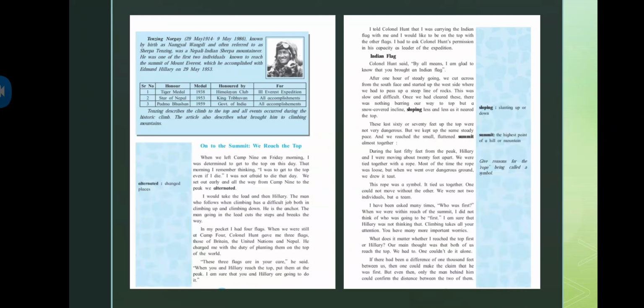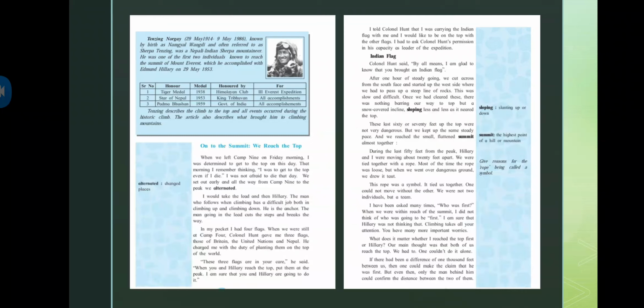He was born in the year 1914 and expired in the year 1986. By birth he was known as Namgyal Wangdi, and often referred to as Sherpa Tenzing. So basically, by birth, what was his name? Namgyal Wangdi, but he has been referred to as Sherpa Tenzing. He was a Nepali Indian Sherpa mountaineer, particularly a Sherpa mountaineer. He was one of the first two individuals known to reach the summit of Mount Everest.